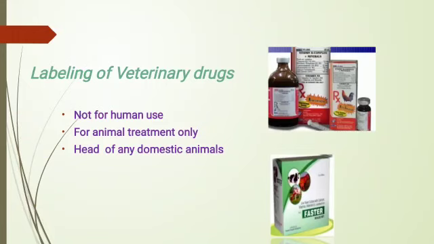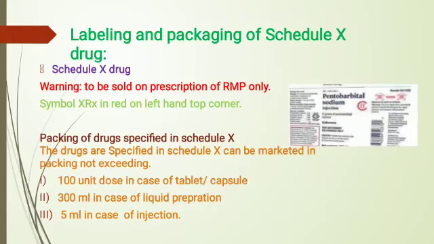Next content is the labeling of veterinary drugs. Not for human use, for animal treatment only, and the name of the animal. These three things are mostly labeled on veterinary drugs. Next is labeling and packaging of Schedule X drugs. Warning: to be sold on prescription of a registered medical practitioner only.